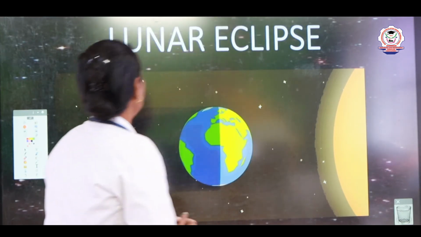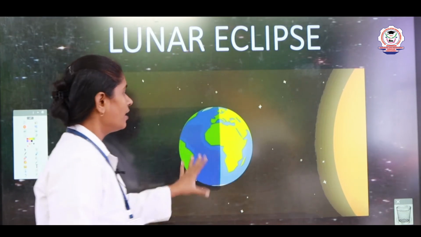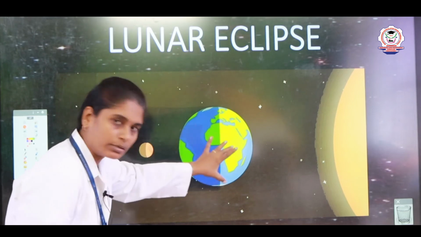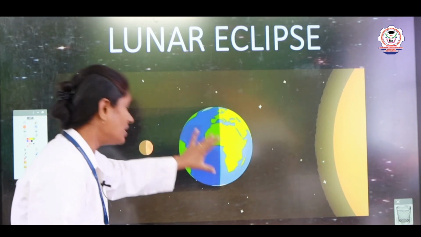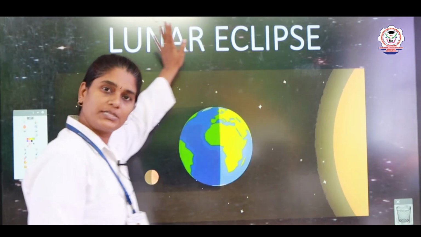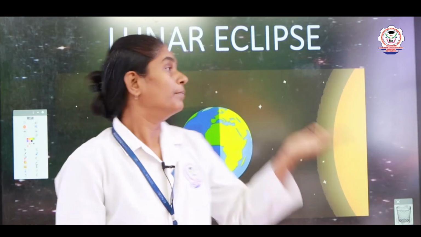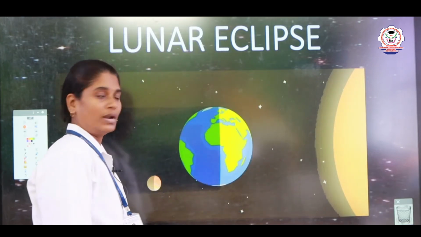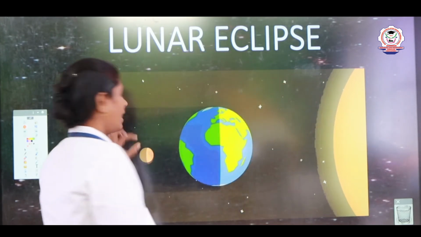What is lunar eclipse? Lunar eclipse is nothing but when the earth is blocked. So, the earth comes between the moon and the sun. Solar eclipse is when the moon comes between the sun and earth, but lunar eclipse is when the earth comes between the sun and the moon.